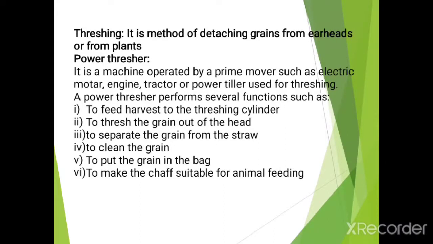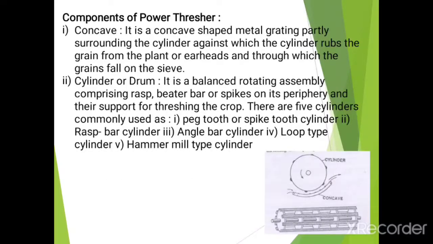And what are the functions of the power thresher? To feed the harvest to the threshing cylinder, then to thresh the grains out of the head, then to separate the grains from the straw, then to clean the grain, then to put the grains in the bag, and to make suitable chaff for animal feeding.